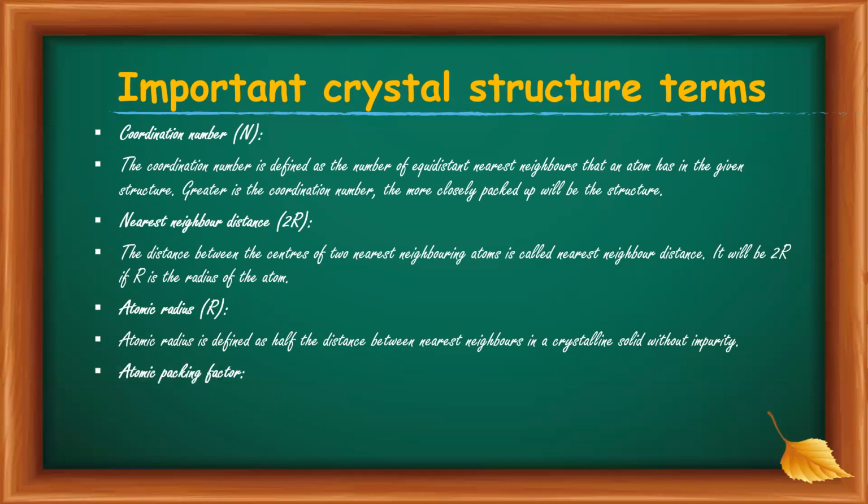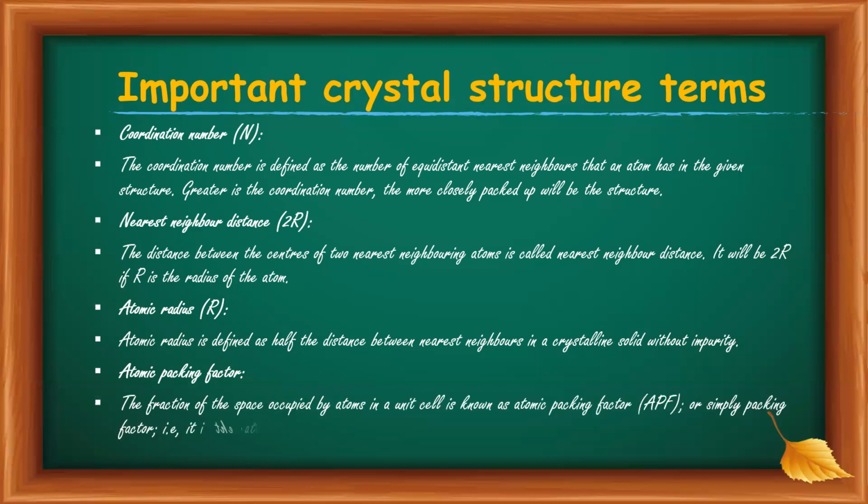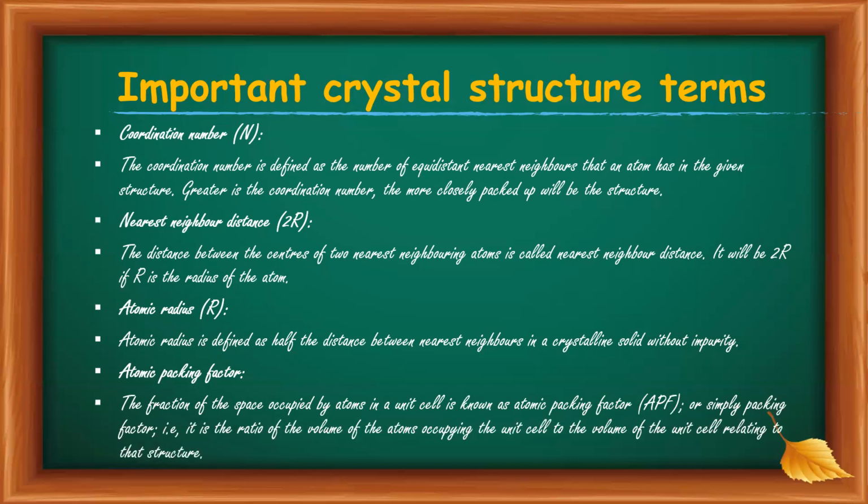And the last one is atomic packing factor. The fraction of the space occupied by the atom in a unit cell is known as the atomic packing factor, or packing factor is the ratio of volume of the atoms occupying the unit cell to the volume of the unit cell relating to that structure.